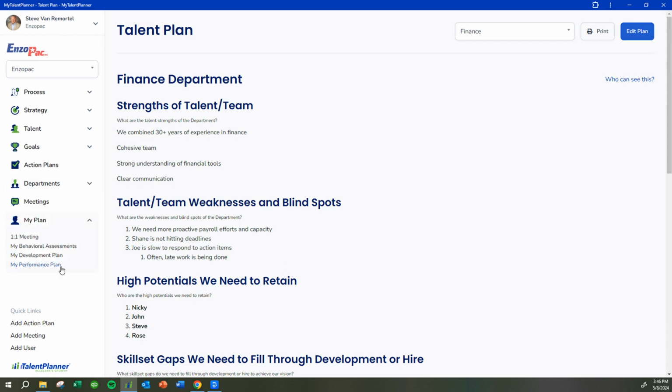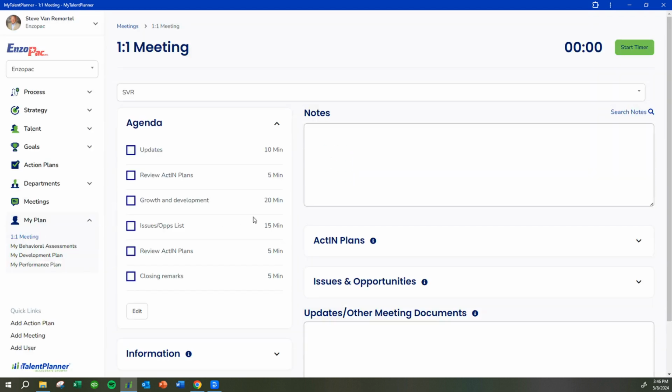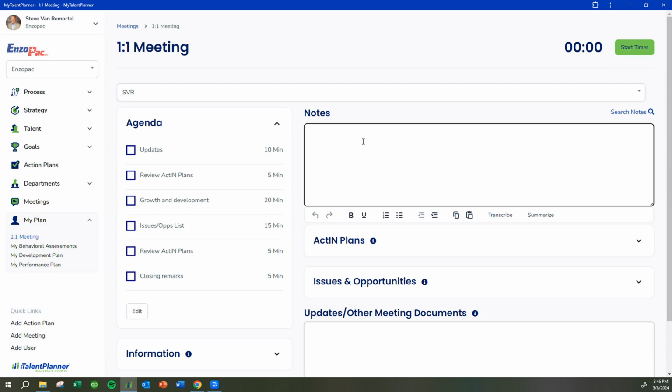Under My Plan, every person in the organization has a place for their one-on-one meetings to be recorded. And here's where we integrated AI. Let's say you're having a one-on-one meeting and you really want to focus on the person. You don't want to be distracted by making notes. You can hit the transcribe button here and AI will document everything that you say and record it in the notes.